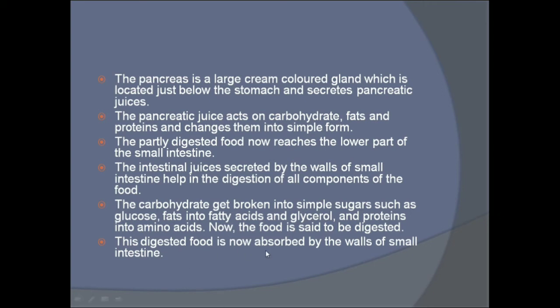This digested food is now absorbed by the walls of the small intestine. Whatever digested food is there is being absorbed by the wall of the small intestine. Now let's see how this absorption in the small intestine takes place.